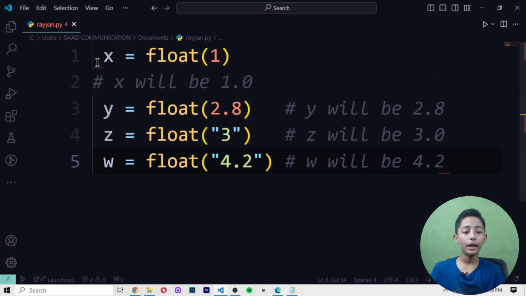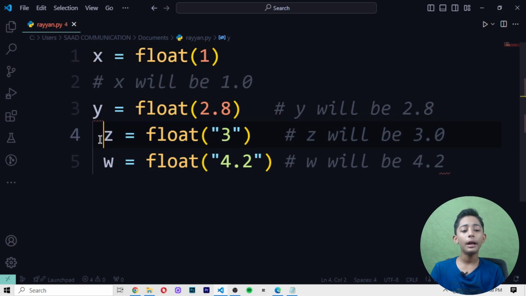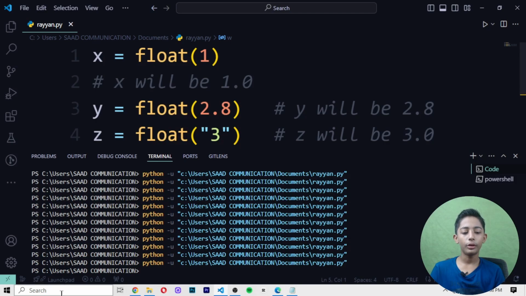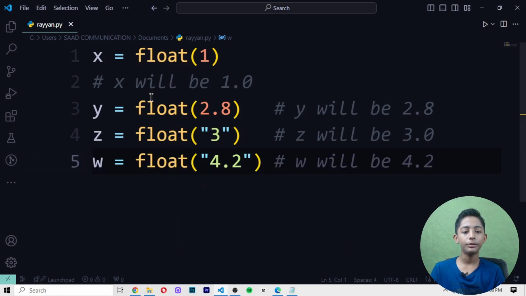It will not run. Why? Let me tell you. Because I do not write print here, and print is often used to define output. Here you can see it. That's why it is not running.